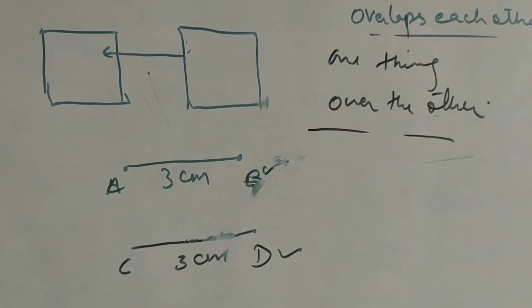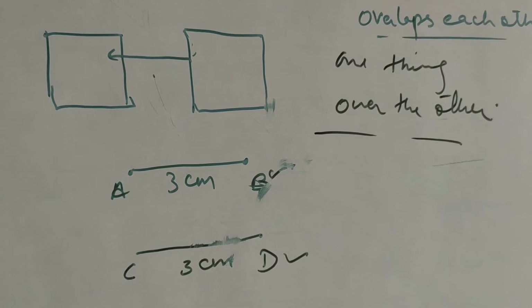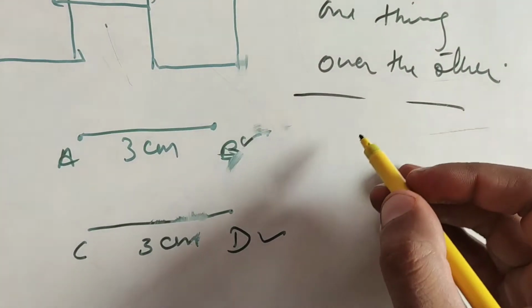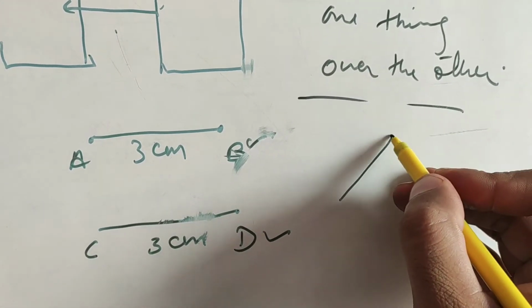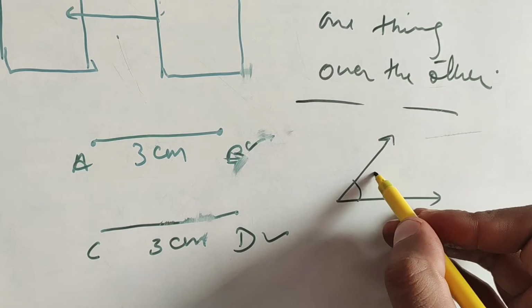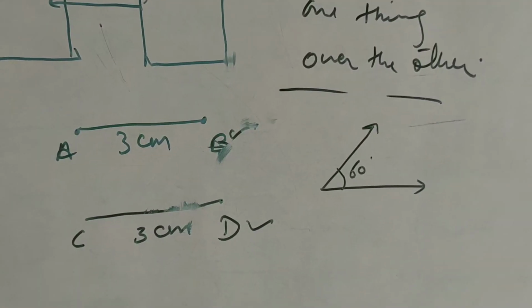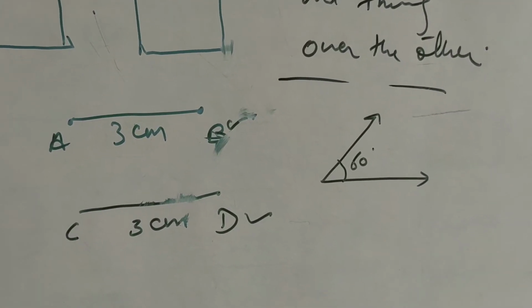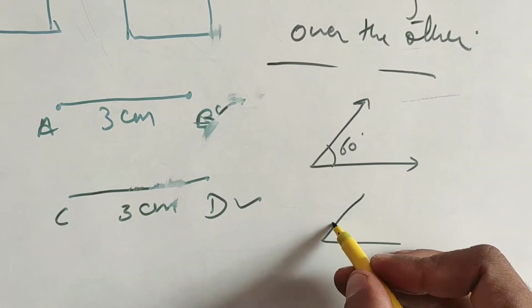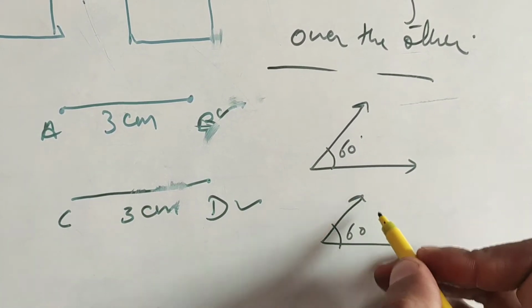Now suppose, can two angles be congruent? Yes, suppose we have this angle. This angle is suppose 60 degree. Which angle could be congruent to this? Only that angle whose measure is 60 degree will be congruent to this angle.